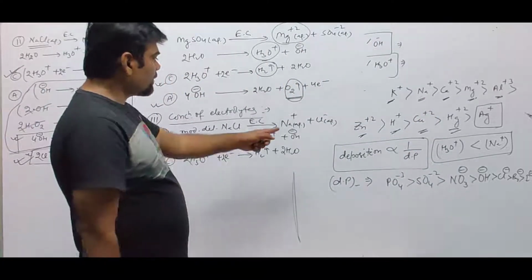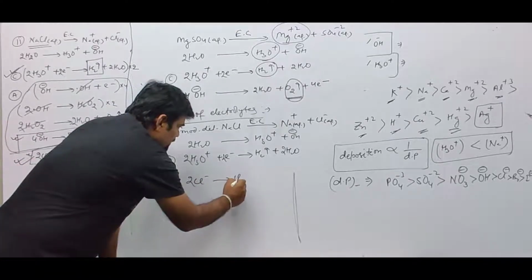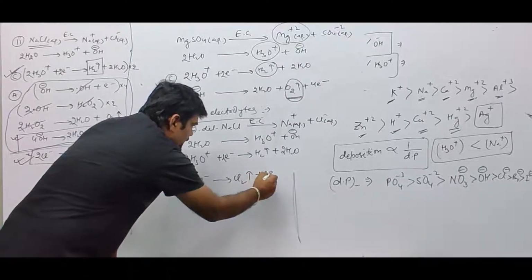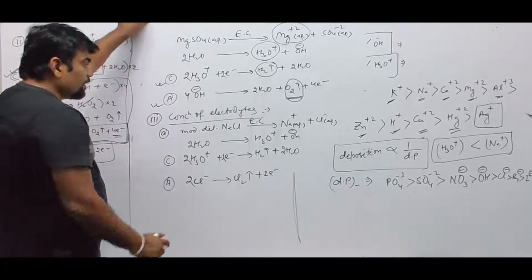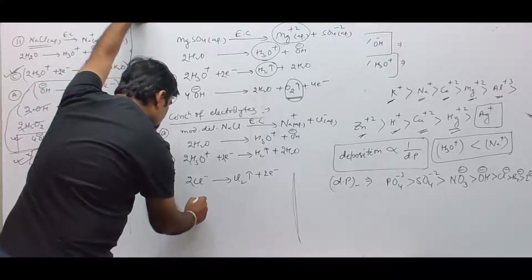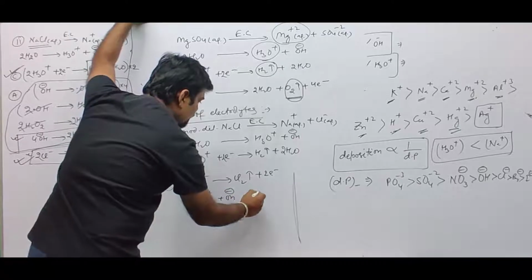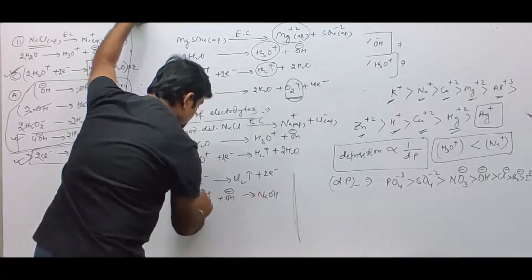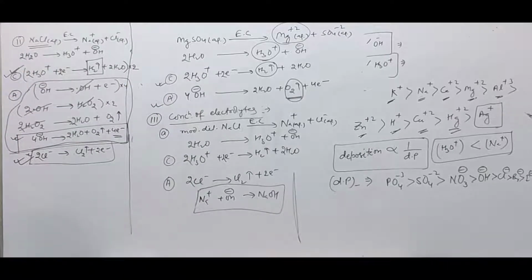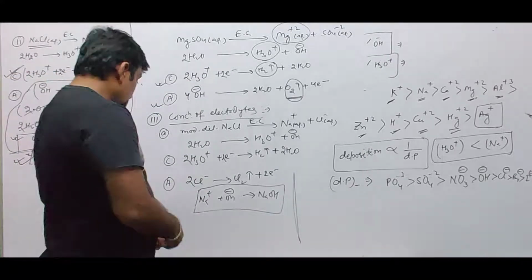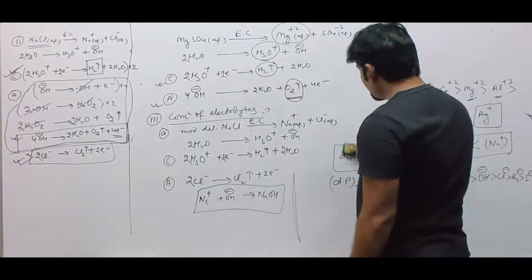At anode we have Cl- and OH-. So obviously Cl- will be evolved as Cl2 gas plus 2 electrons. Inside the solution, left out is Na+ and OH-, which will form sodium hydroxide solution. Okay, so this is in case of a moderately dilute sodium chloride solution.